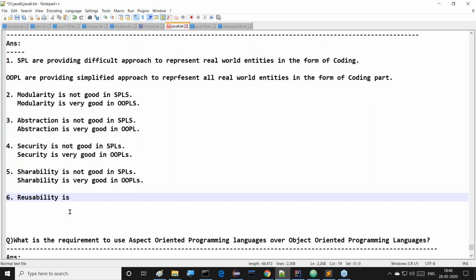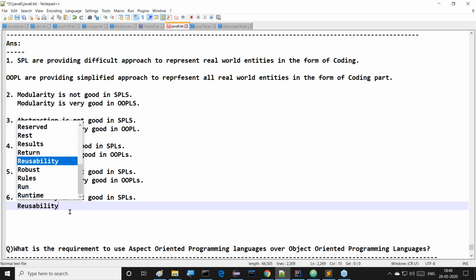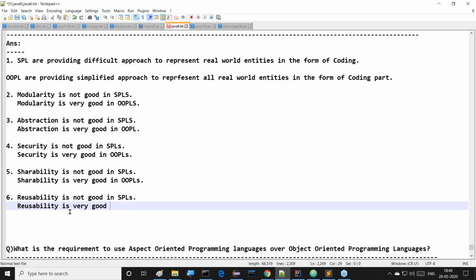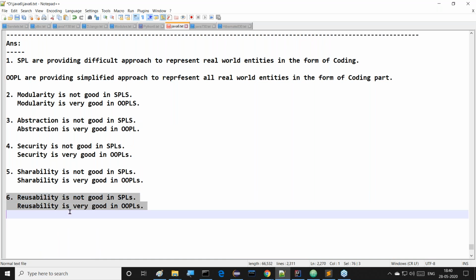Reusability is not good in structured programming languages, but reusability is very good in object oriented programming languages. Again, there is a question. Reusability is not good in structured programming languages, but reusability is very good in the case of which one? Object oriented programming languages.